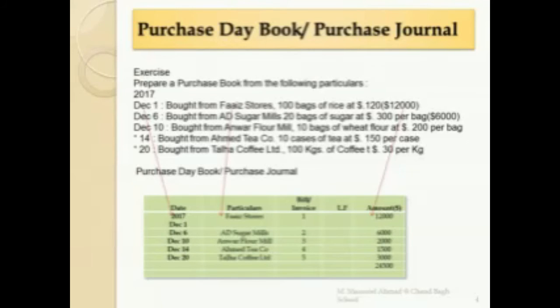So let's see how these transactions will be posted. Because it is a primary book, it is not part of the double entry system. From this initial data prepared by a bookkeeper, the primary documents our bookkeeper must have with him are the purchase invoices. Let's see how these primary records are posted into our double entry system.